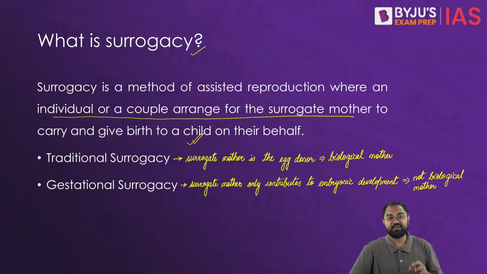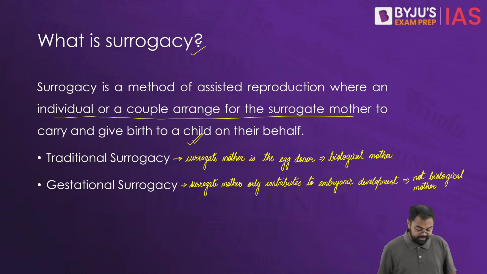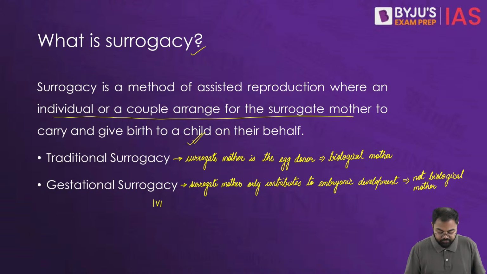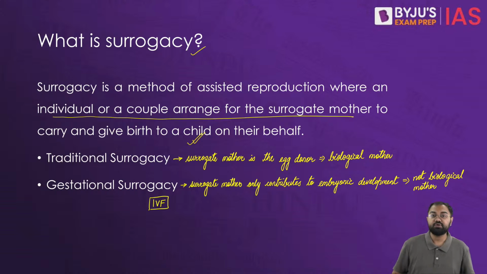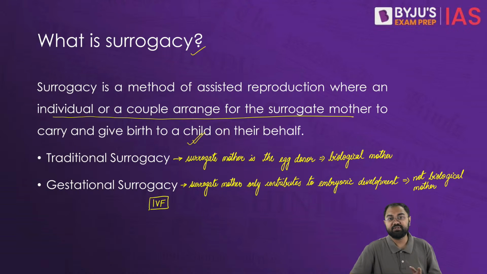Overall, surrogacy arrangements are often sought by individuals and couples who cannot conceive or cannot carry a pregnancy to term for various medical reasons, including infertility, absence of a uterus, health risks in pregnancy, or repeated miscarriages. In all these cases they would take the option of gestational surrogacy through in vitro fertilization.